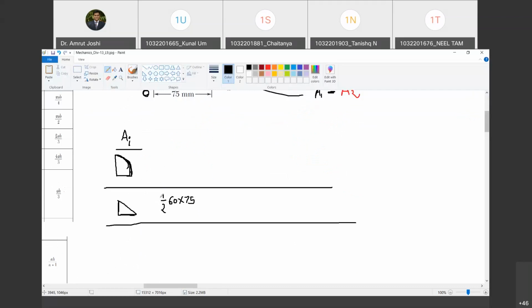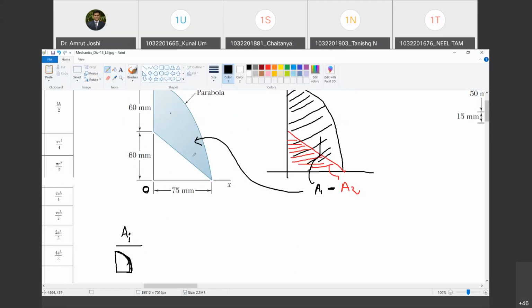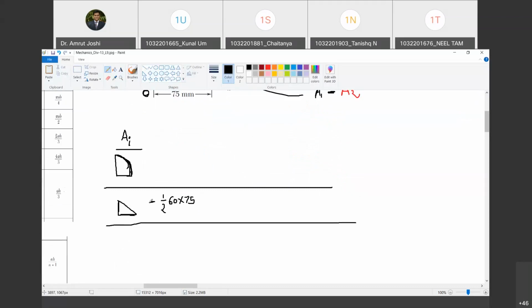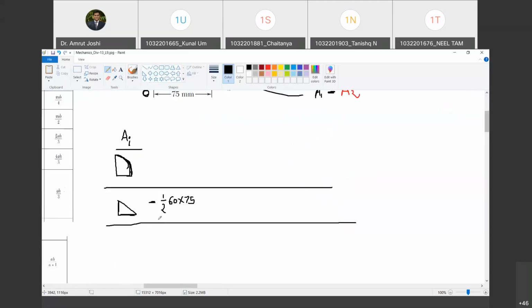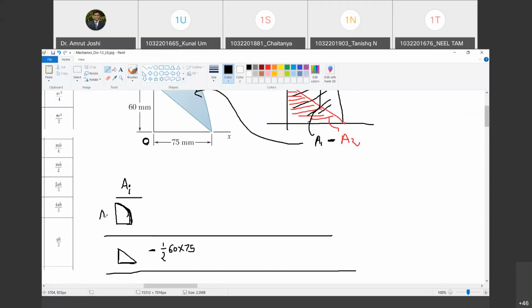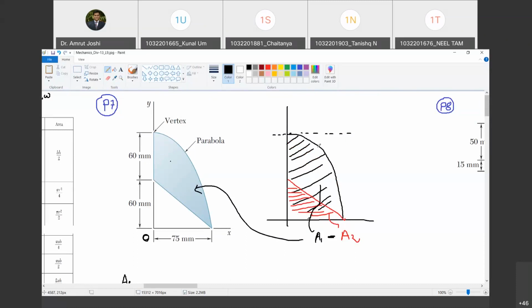Now, what sign should I assign to it? Mind you, if to get the original shape I have to take off this area, I'm going to give it a negative sign. When do we give a negative sign? When I have to remove a particular area in order to get the original shape. So I am going to call this A1 and this A2. A2 is going to be negative. What about A1? A1 is going to be positive, because I have to first produce the plate of this parabolic size, and from that I have to remove A2.